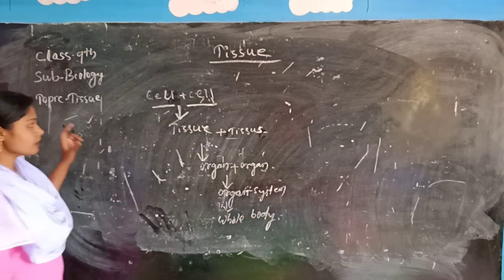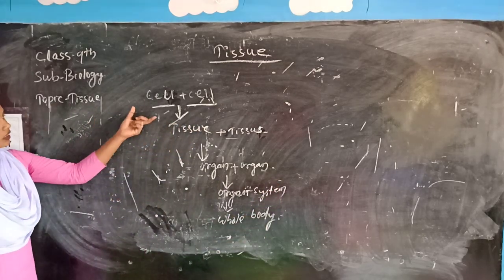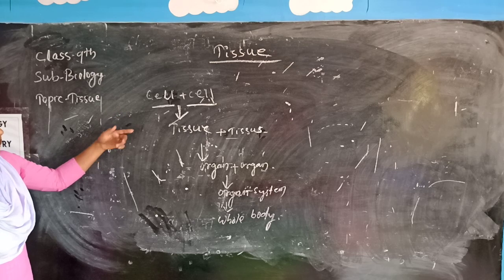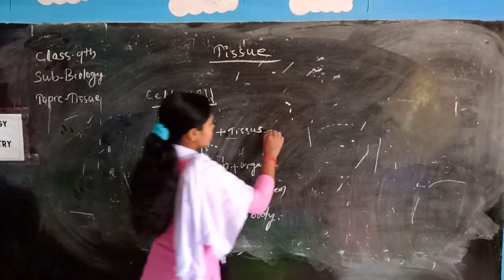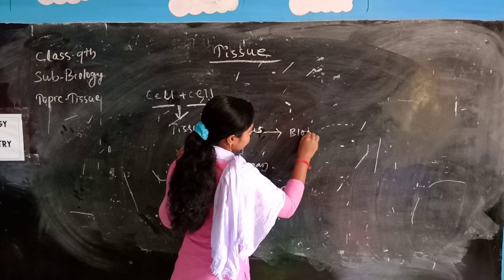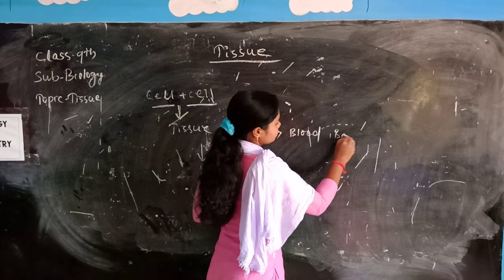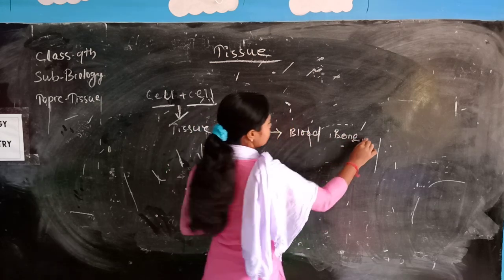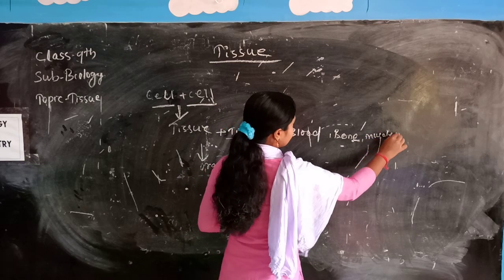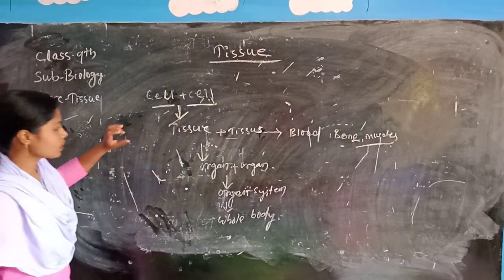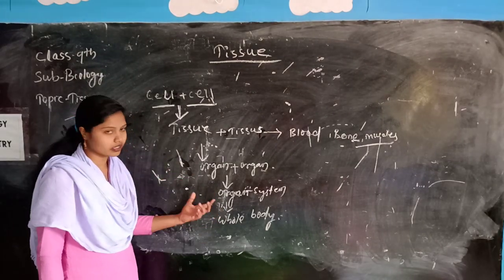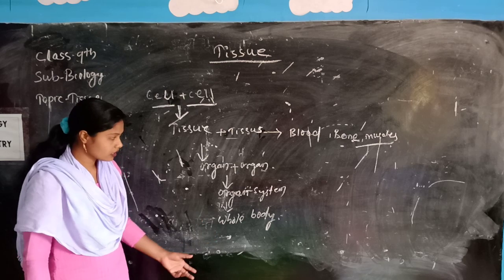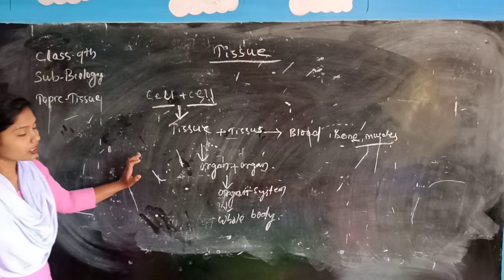So, from the previous class, we know the function of cells. The cell is the basic structure of life. Examples of tissue are blood, bone, muscles, etc. Different types of tissue form organs, organs form organ systems, then the whole body. So today we discuss tissue.